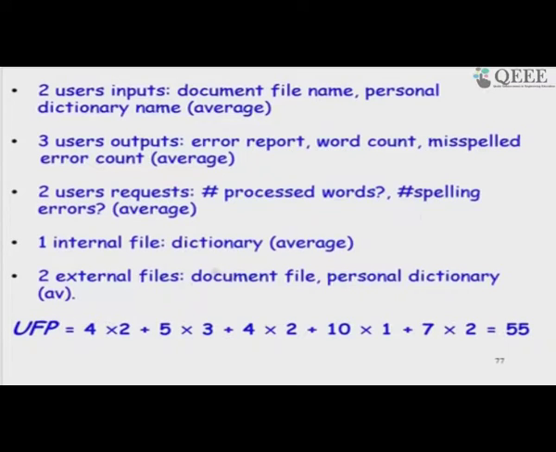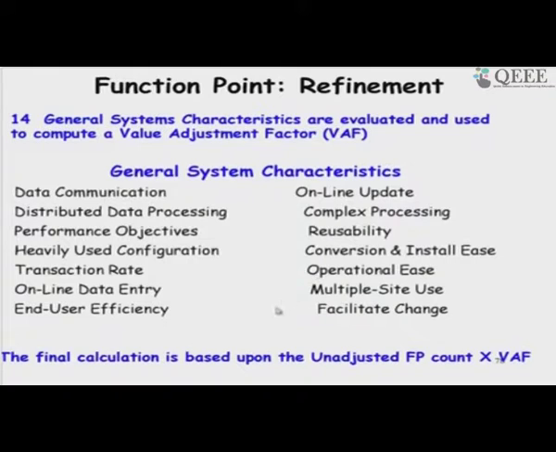So, this is the unadjusted function point count, and the next step would be to compute the value adjustment factor to either scale this up or down to get the final function point, depending on what are the reliability requirements and so on. So, Albrecht identified 14 characteristics of the software, and each of these we have to judge on a scale of 1 to 5.